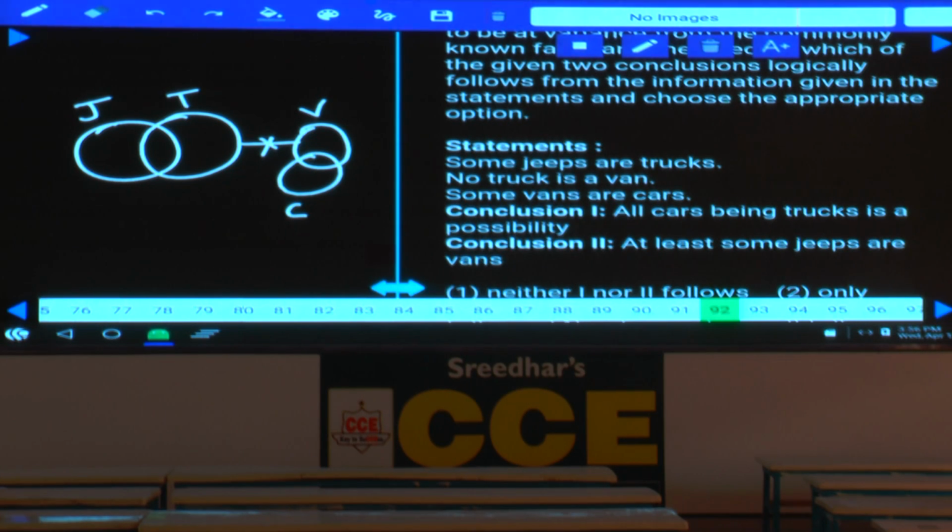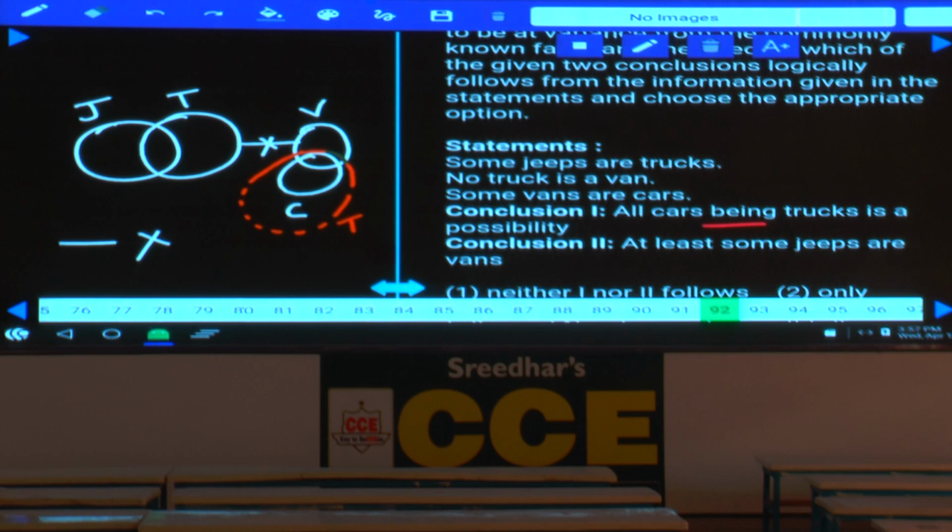Then first one, all cars are trucks is a possibility. Now first one is a possibility, we can discuss afterwards. And second, some jeeps are vans. Some of the jeeps are vans, that is false. Now we need to try this one. All cars are trucks, is it possible or not? To make this one possible, your diagram of truck must be like this. All cars are trucks.